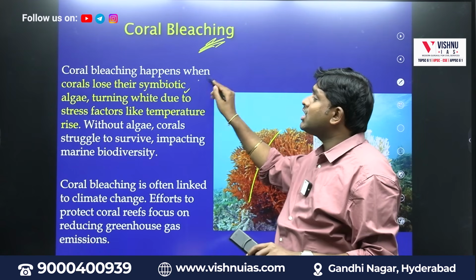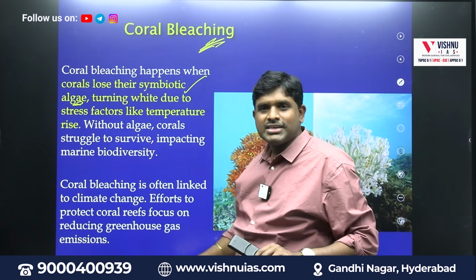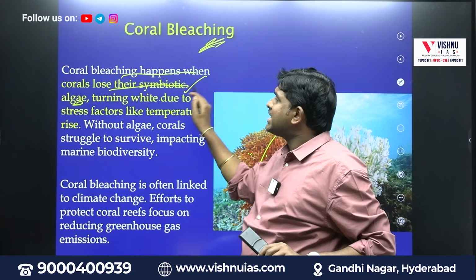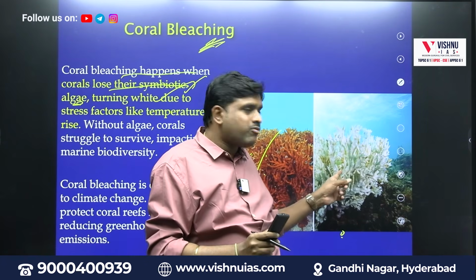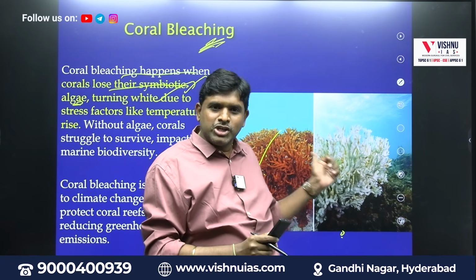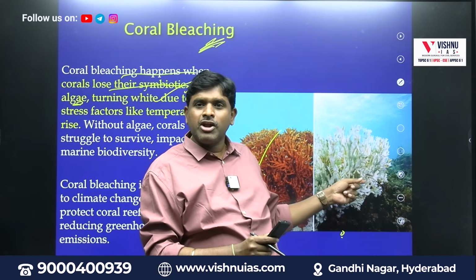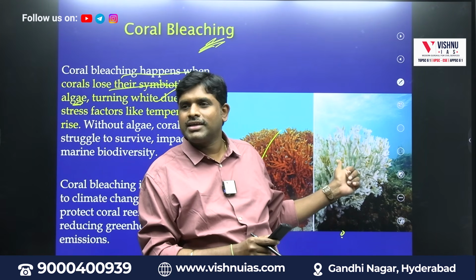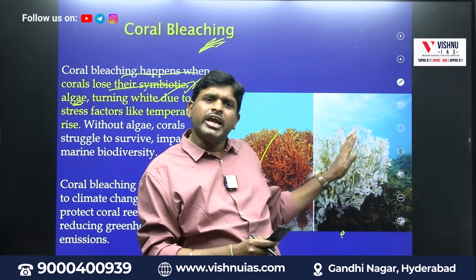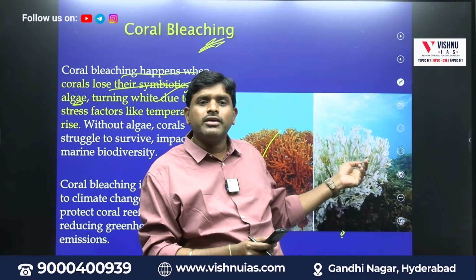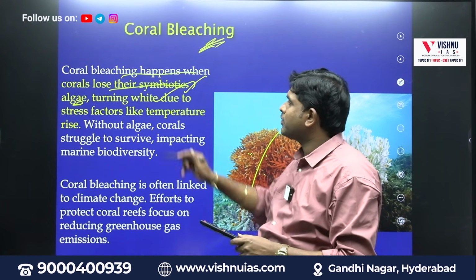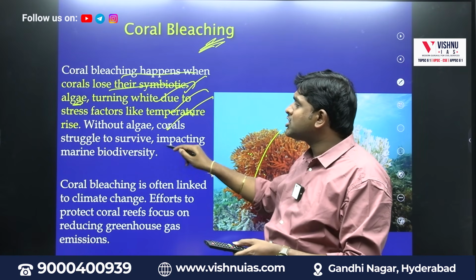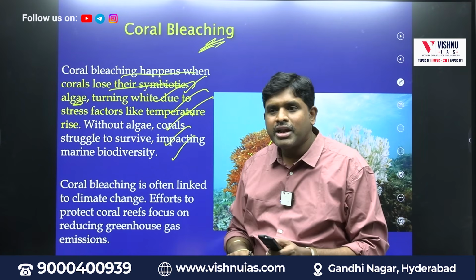Coral bleaching happens when corals lose their symbiotic algae, turning white. Now this red color became what? White. It should be red, it should be colorful, but now it became white. Why? Because it lost what? Algae. Now eventually it will lose this also. Why? Because it doesn't get food. Turning white due to stress factors like temperature. Without algae, corals struggle to survive, impacting marine life.